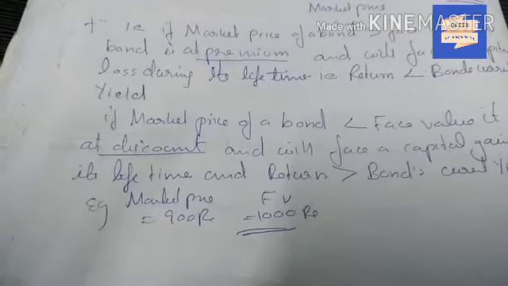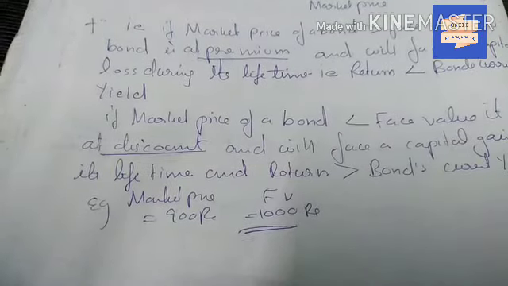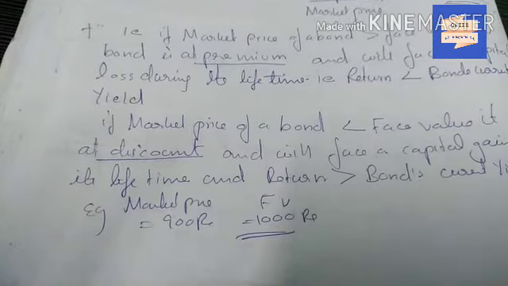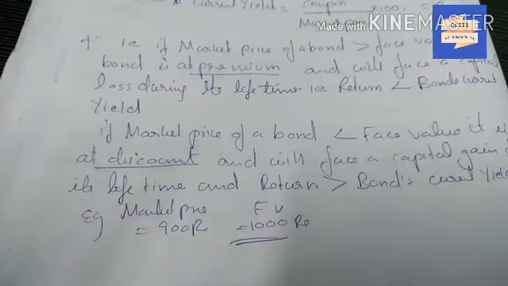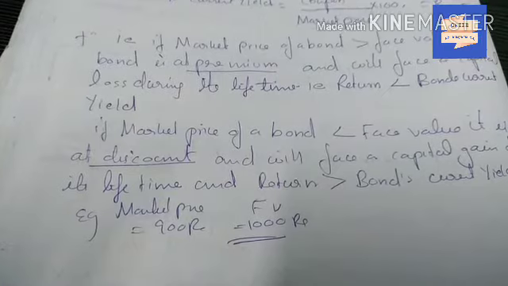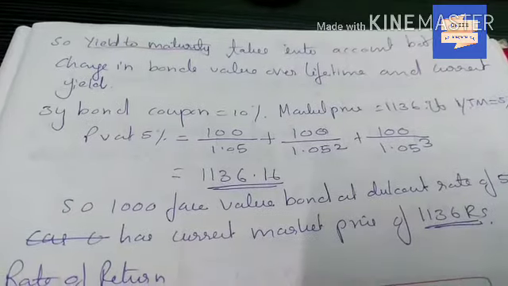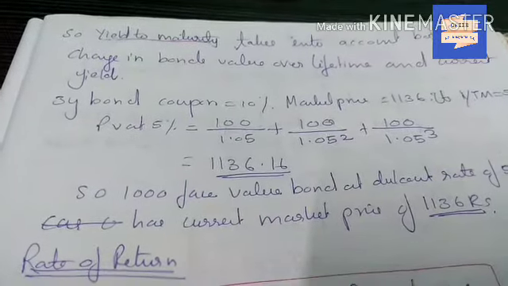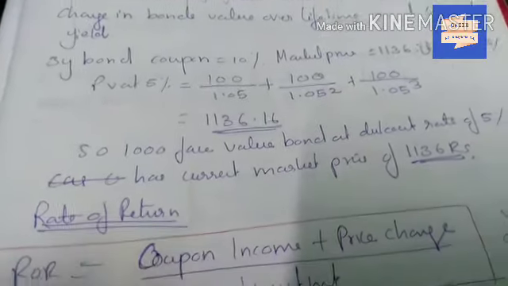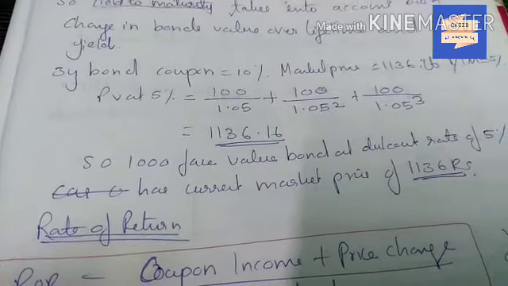So it will gain a capital of 100 rupees, that is 900 plus 100 gives 1000 rupees in its lifetime, and we get return greater than bond's current yield. So yield to maturity takes into account both change in bond's value over lifetime and current yield.